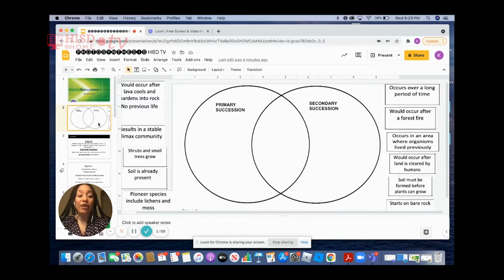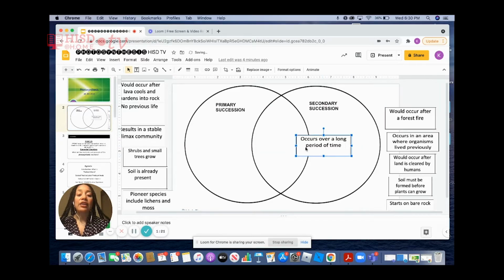So we have a Venn diagram. We have one side labeled primary succession, the second side labeled secondary succession, and in the middle is what characteristics they have that they both share. So again, we have primary succession, secondary succession, and in the middle, we're going to put the characteristics that they share. So let's start with the first one.